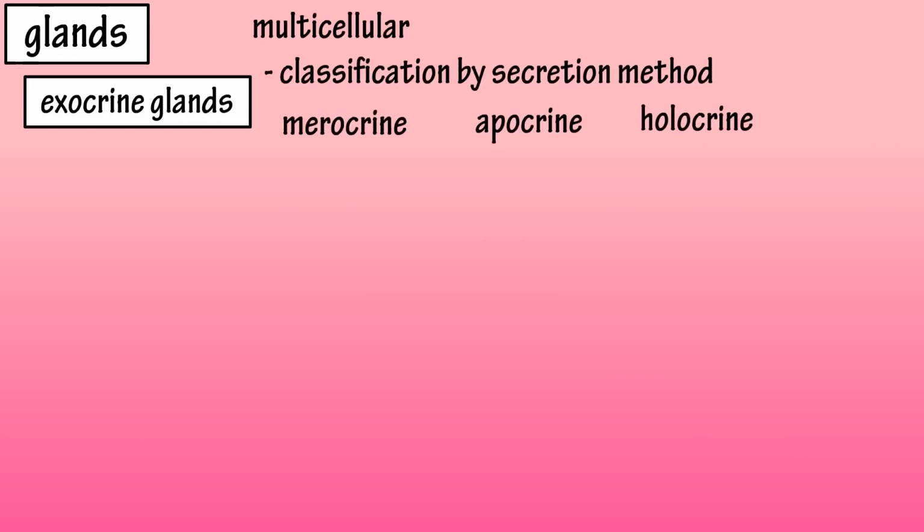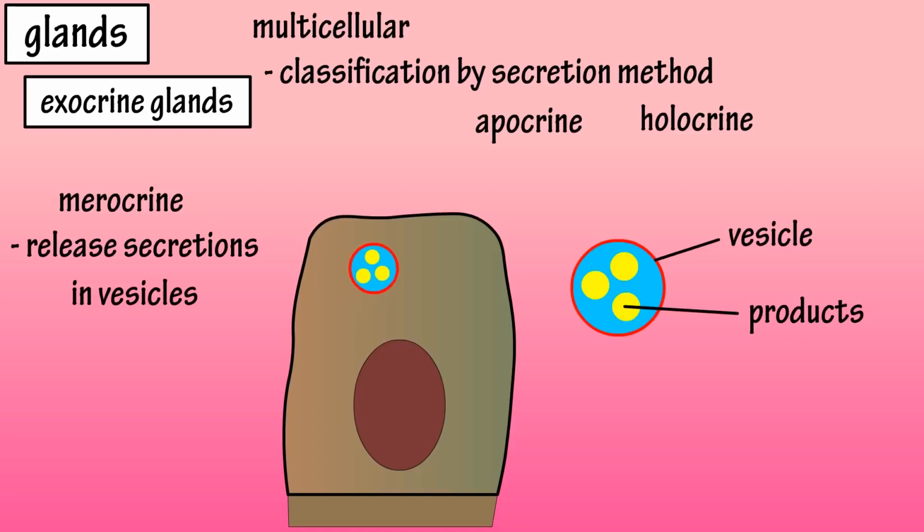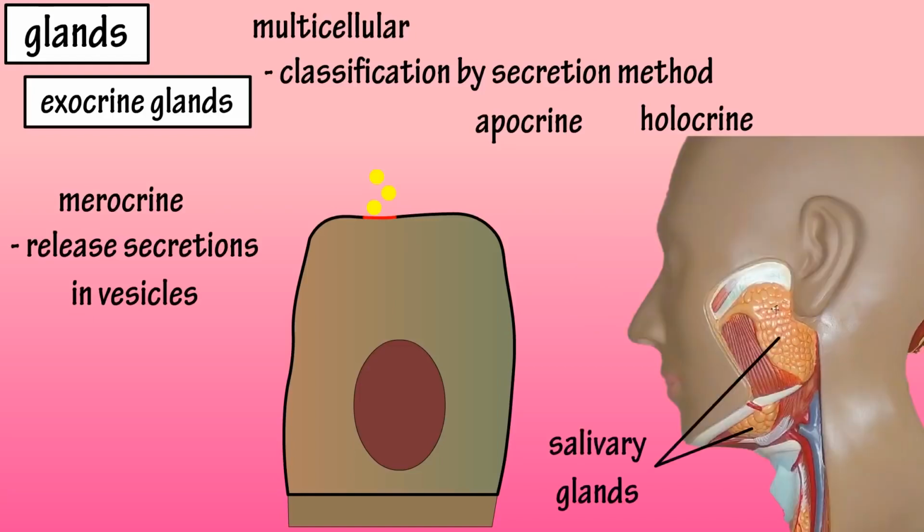Now for classification by secretion method, in which there are three basic types: Merocrine, Apocrine, and Holocrine. Merocrine glands release their secretions through the process of exocytosis, where secretory vesicles are released through the plasma membrane of the cell without damaging the cell itself. The salivary glands are an example of Merocrine glands.